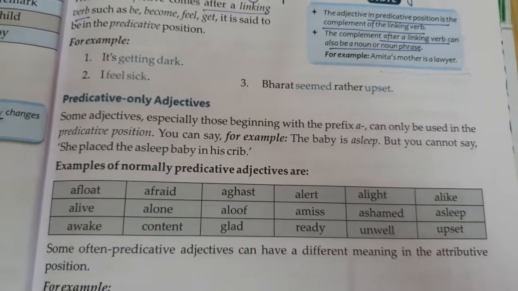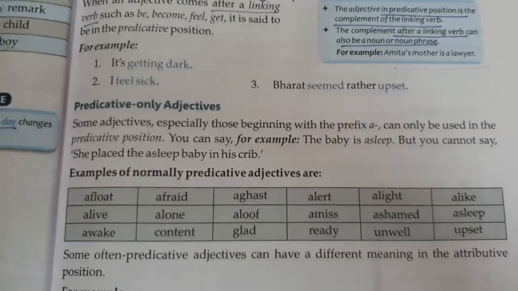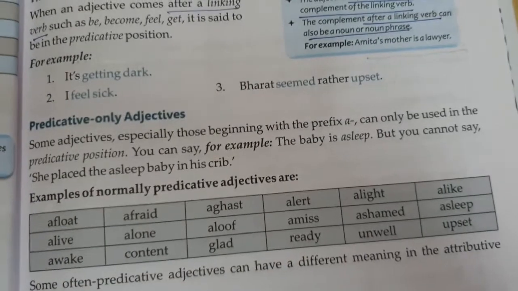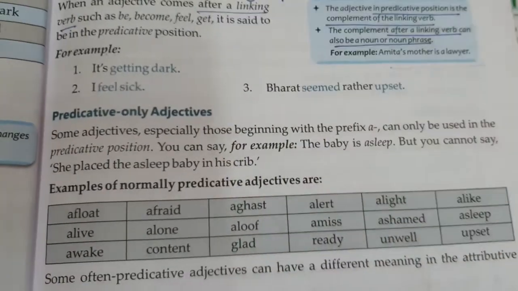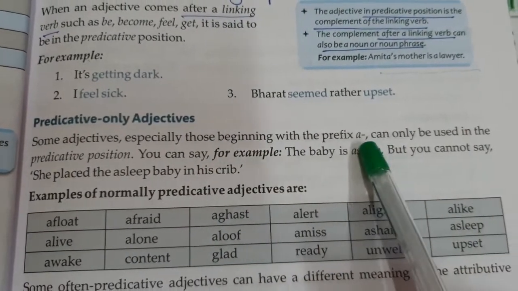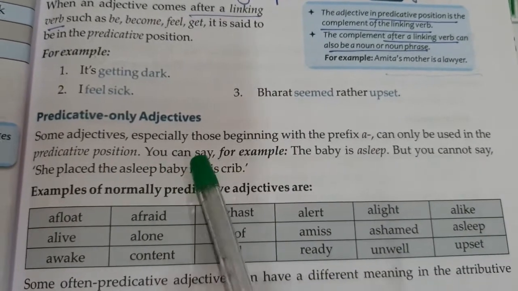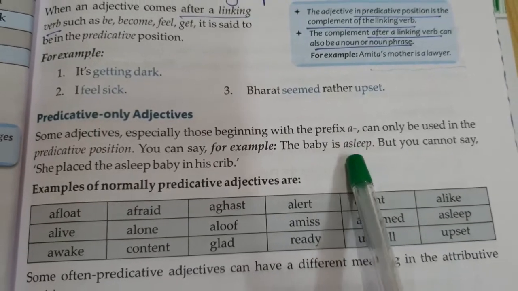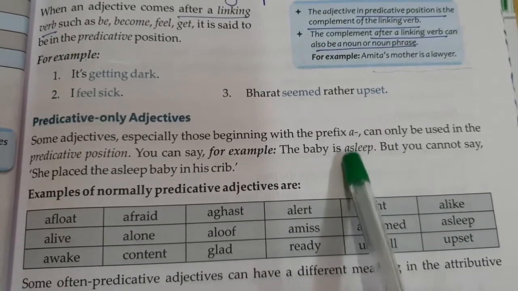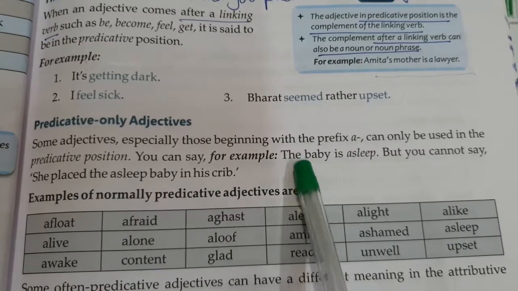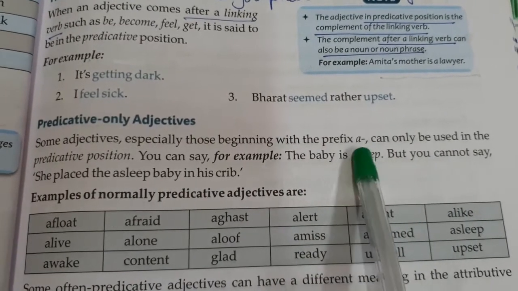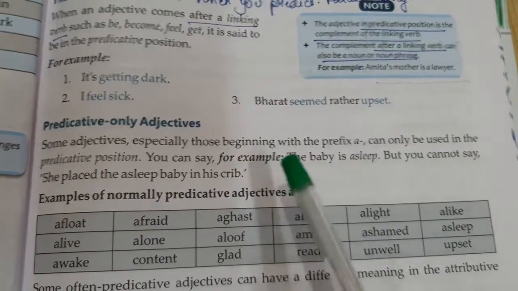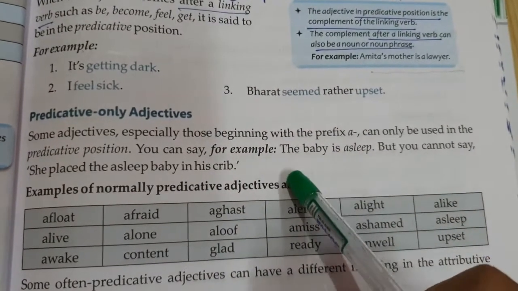Now there are some adjectives which can be used in only predicative position or only attributive position. So this is very simple. Basically, some adjectives, especially those beginning with the prefix a, can only be used in the predicative position. For example, the baby is asleep. So this will always describe the subject, and this will always be in the predicate. We cannot say "asleep is the baby." That is not a correct way of framing the sentence. The baby is asleep.